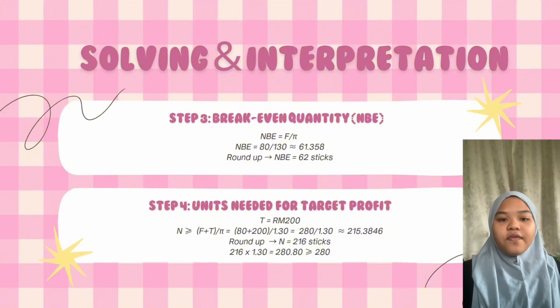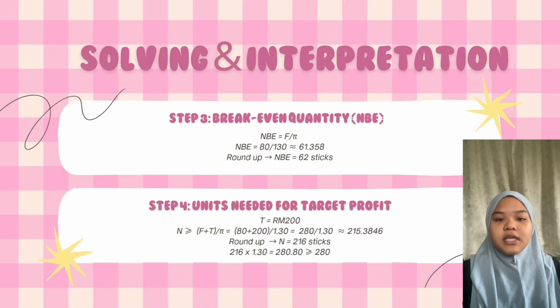Then we divide that by the profit per stick, 280 divided by 1.30, which gives about 215.38. Rounding up, we need to sell 216 sticks to achieve the target profit.